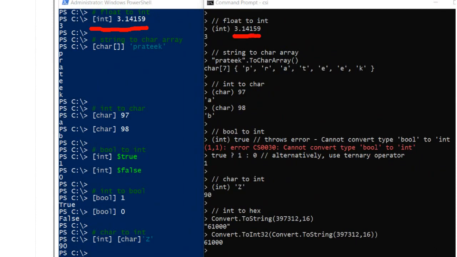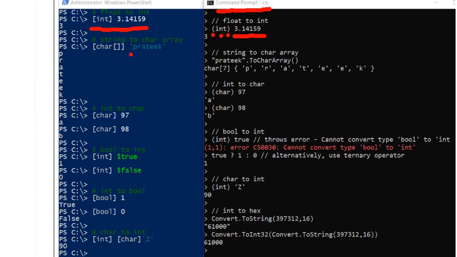You can do something similar in C# as well. On the right-hand side in command prompt, I have opened a C# interactive console, which is just like the .NET script which Deepak showed you. If you look closely, there are open and close parentheses, and I've written int inside that. This open and close parenthesis in C# is called the typecasting operator. If you want to typecast anything, you can put that data type into this typecasting operator, and the value on the right side would be typecasted into this data type if it is allowed. All right, so this was about float to integer conversion.